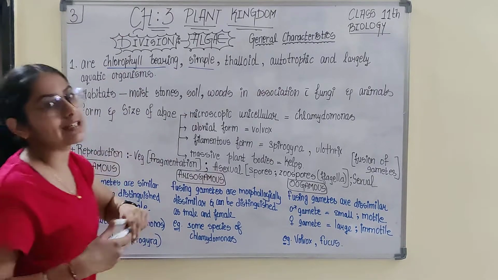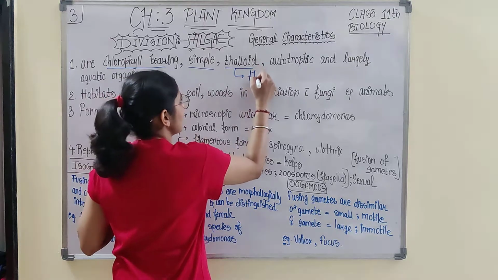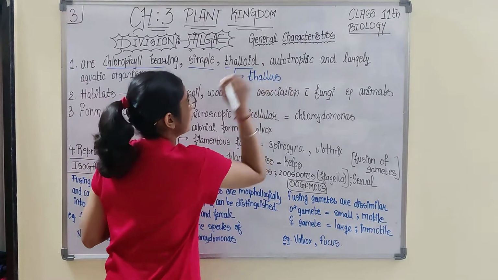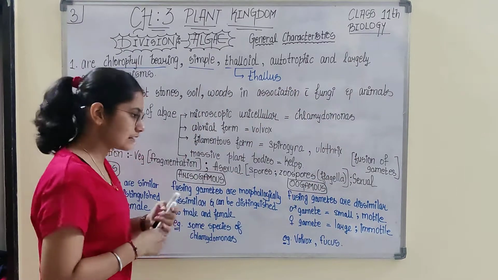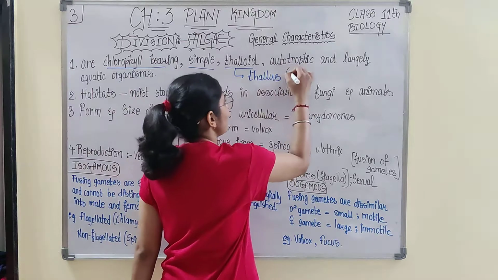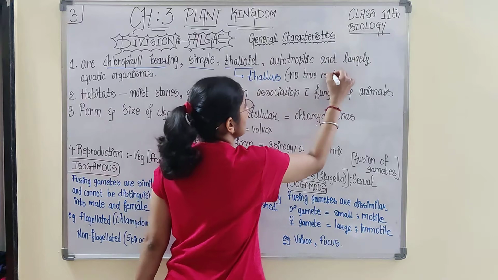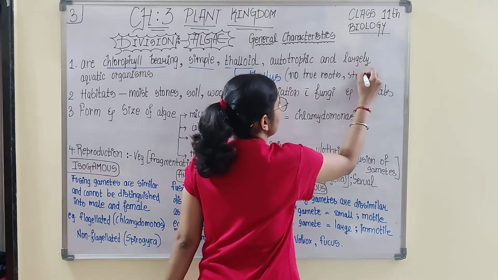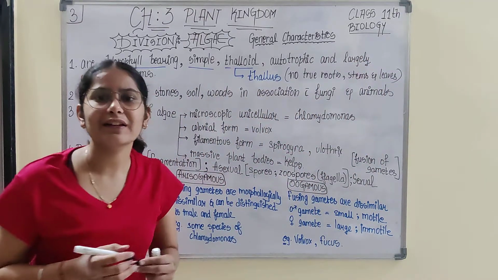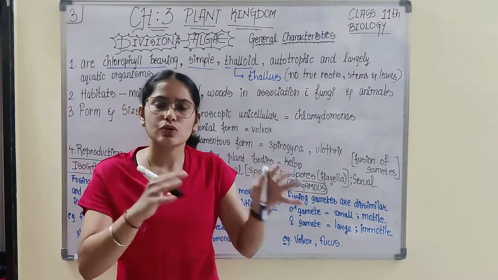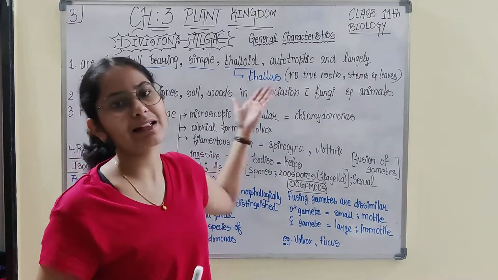Then thalloid. Are you able to recall thalloid? If I introduce the term thallus, I guess now you would be able to. We have already discussed it in video lecture 1. Thallus: a structure or body which does not have roots, stems and leaves, yet is still included in plants. That is the thalloid body, and that is of algae.